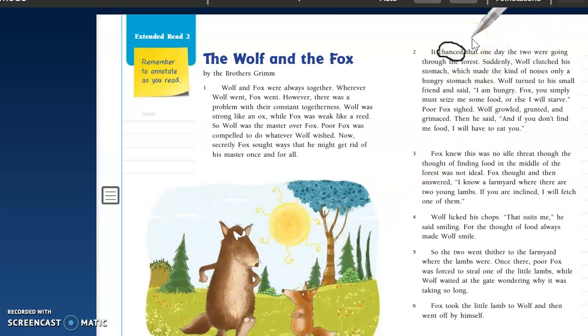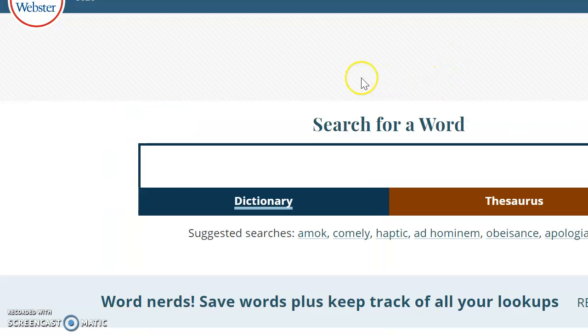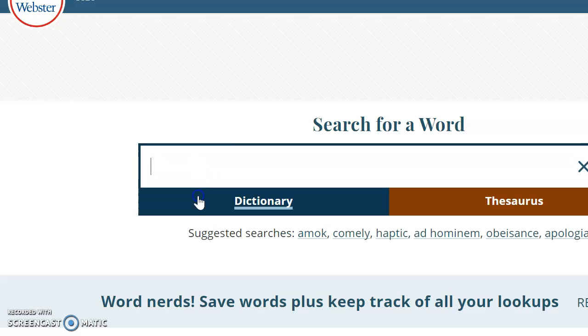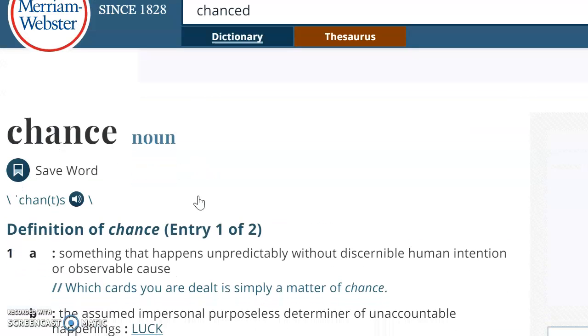Okay, well, I know that sometimes the word chance means like luck. It means something happens by chance, or maybe there's a possibility that something might happen. But I don't really know if that is the meaning of the word based on this context. So what I'm going to do is pull up our dictionary. I'm going to type in the word chanced and try to figure out which definition is going to make the most sense.